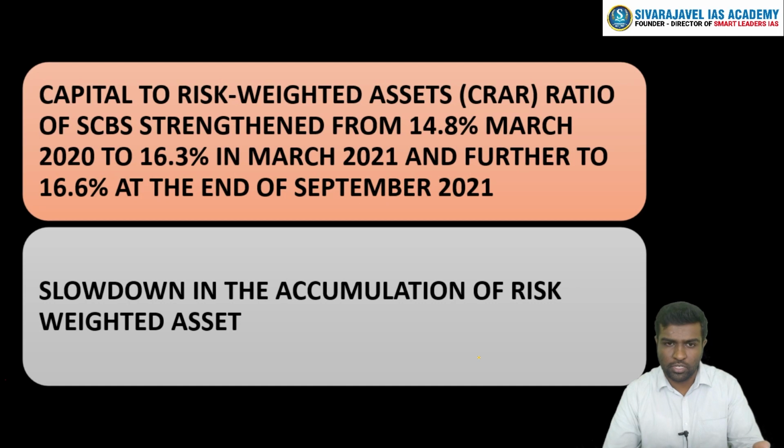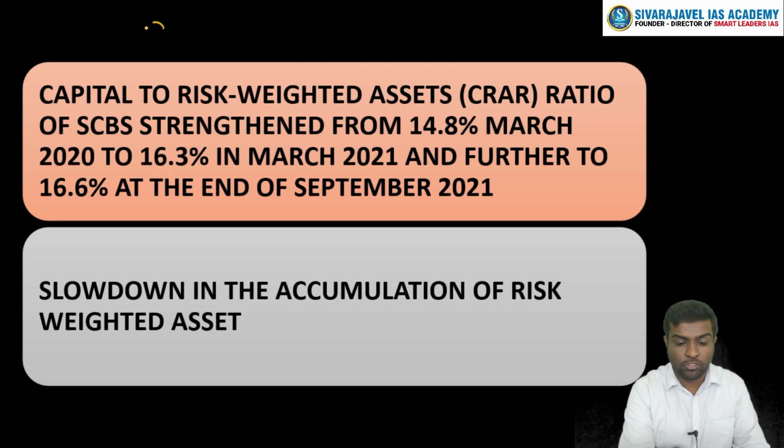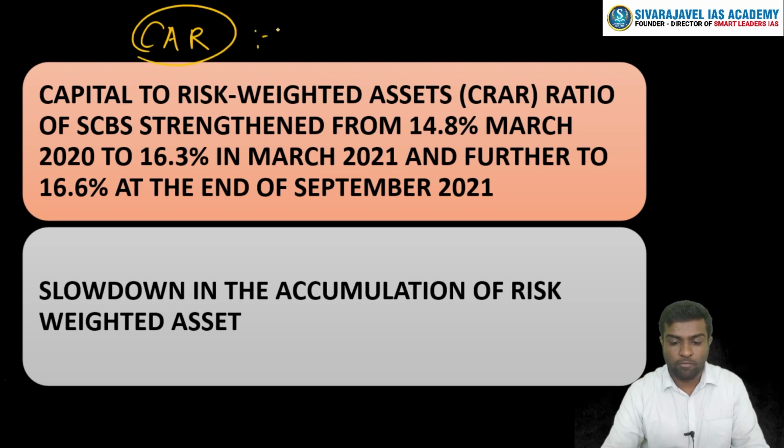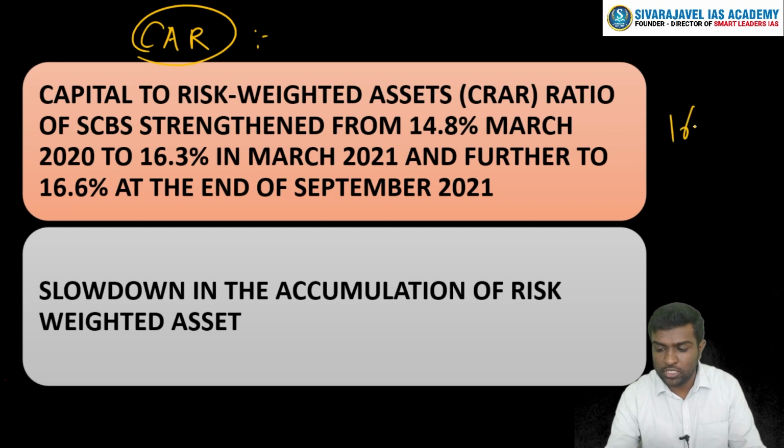Coming to other important criteria. First, we saw about the business of savings and lending. Now coming to CAR. The CAR ratio, which is the strength of the capital that a particular bank has, has increased, in fact strengthened, from 14.8 in 2020 to 16.3 now. As of September 2021, it has increased to 16.6.